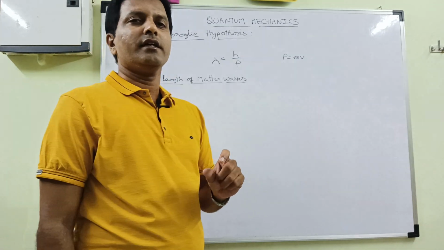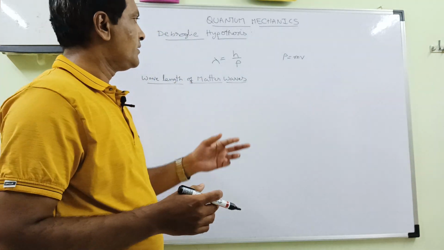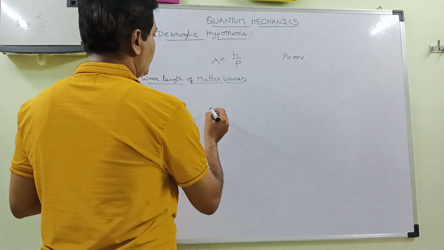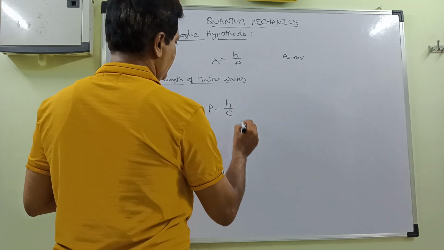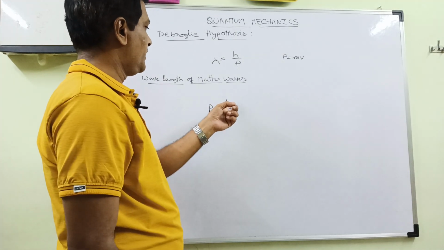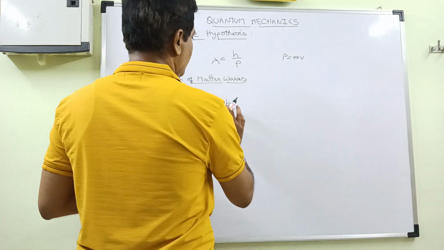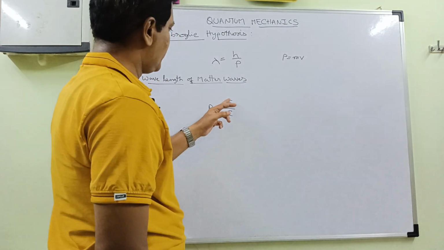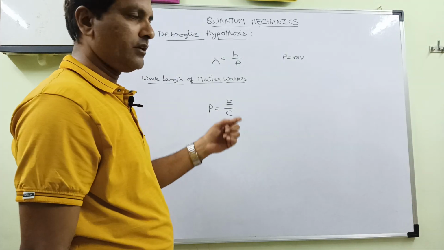Every photon is associated with a wave which is called an electromagnetic wave. So for a photon, we can write the momentum as proposed by de Broglie by this equation. Momentum of the photon is equal to E by c, where E is the energy of the photon and c is the velocity of light.